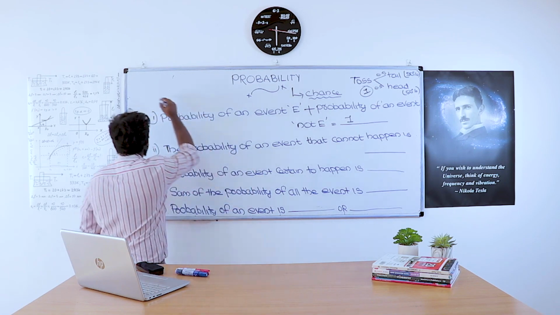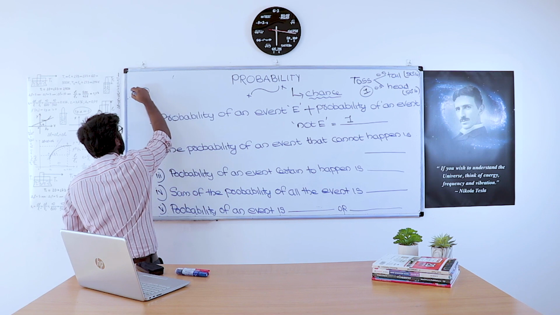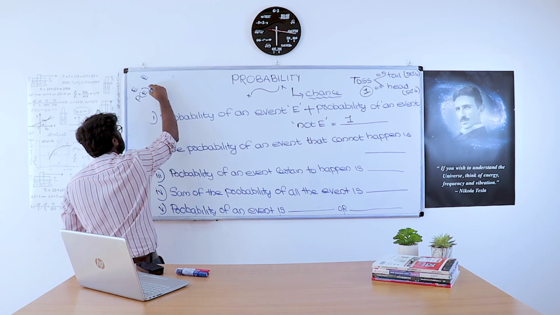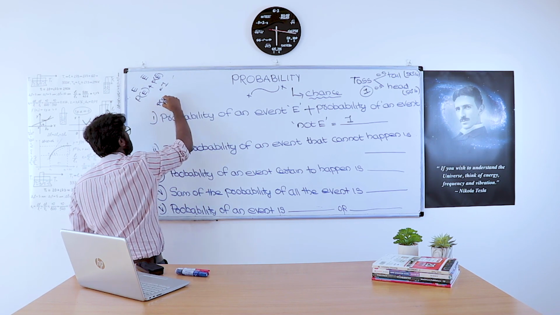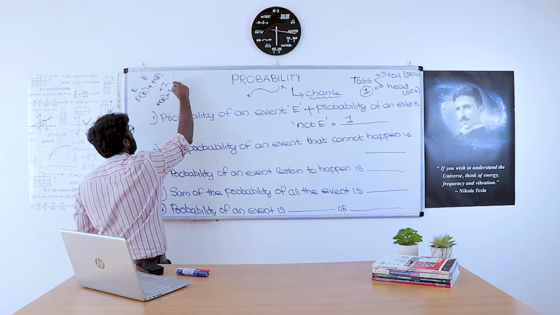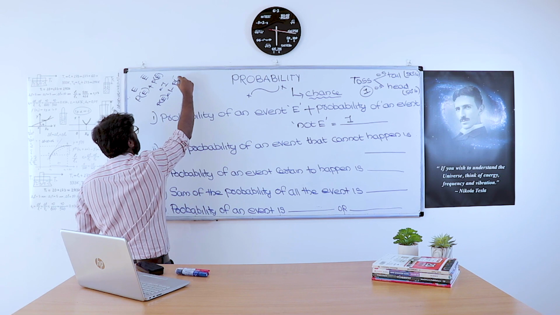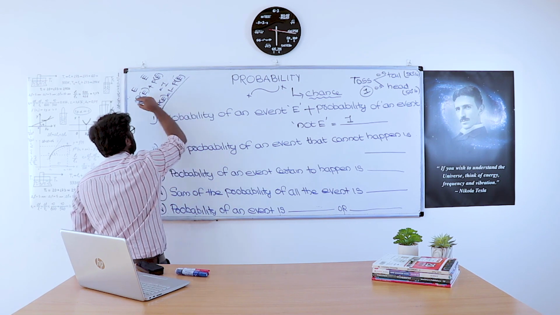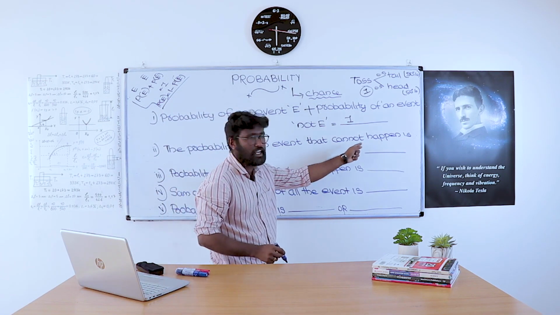So if there are two possibilities, event E and event not E, then the probability of E plus the probability of not E equals 1. Or otherwise, the probability of E equals 1 minus the probability of not E. Next, the probability of an event that cannot happen.